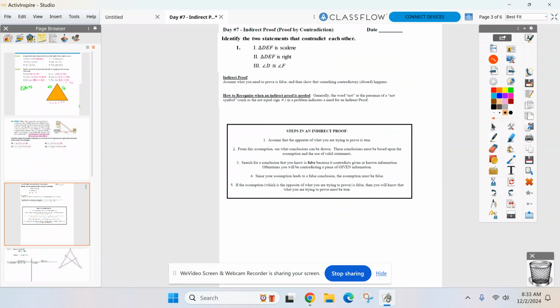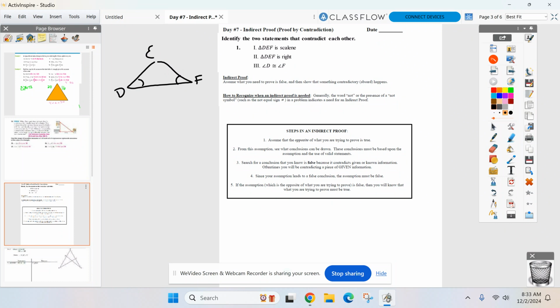Any group or any person think they have the two that cannot happen at the same time? Yeah. 1 and 3. What's scalene mean again? No sides equal, right? No sides equal. So if I throw a triangle up here, DEF, no sides equal, but number 3 says D is congruent to F. What type of triangle did I just mark right there?